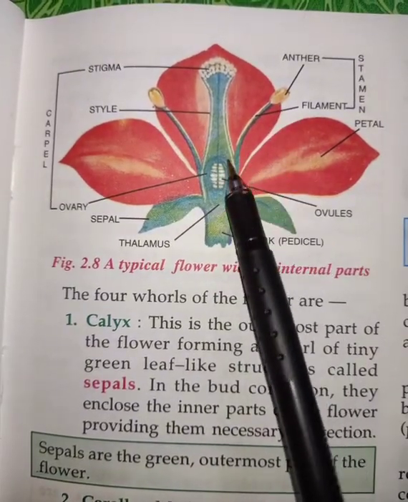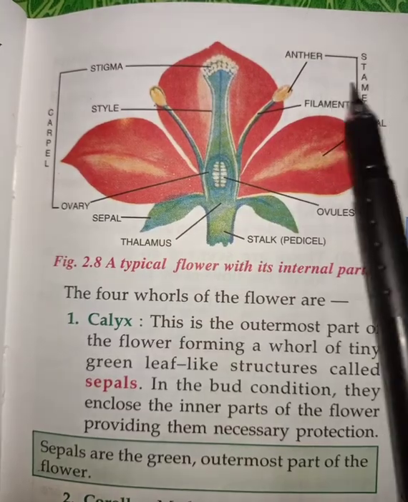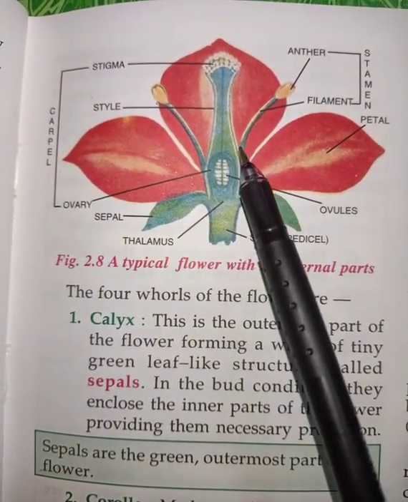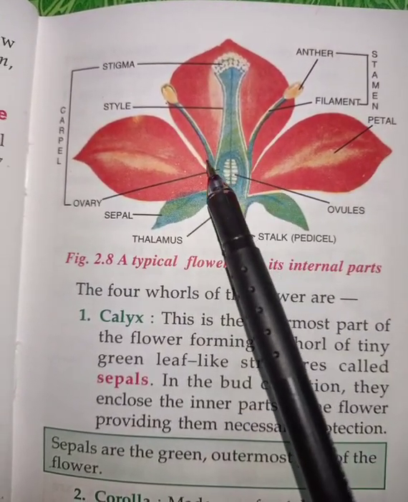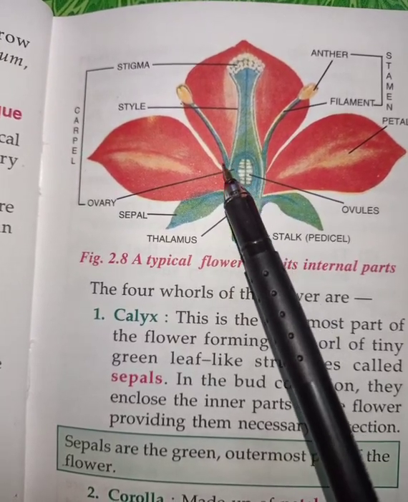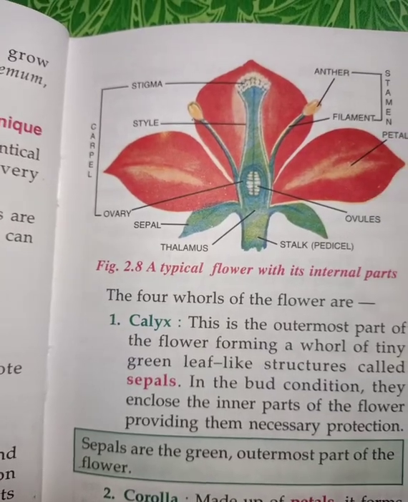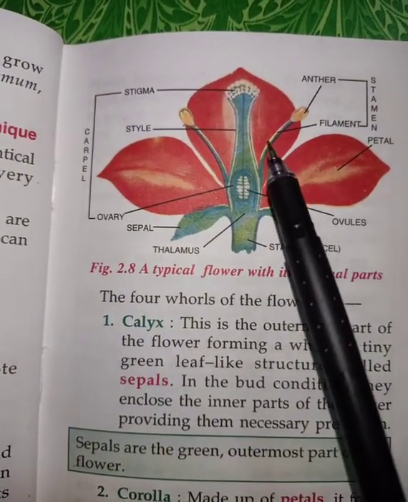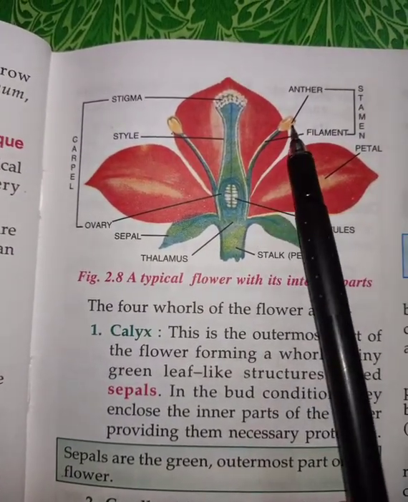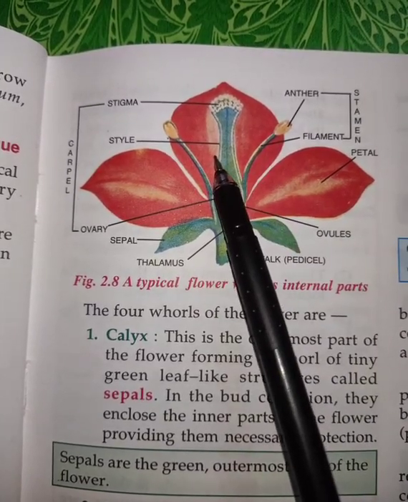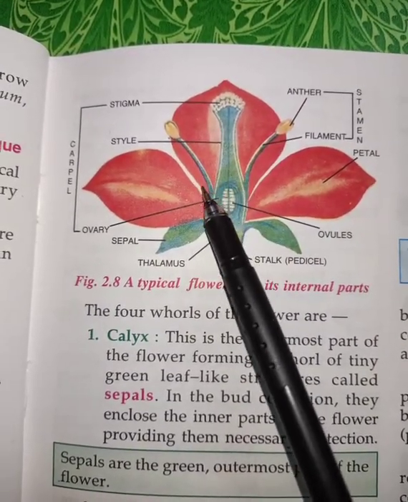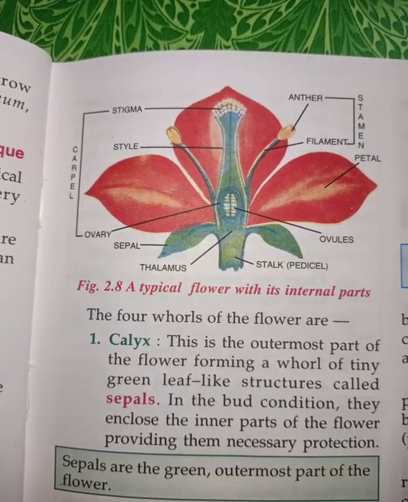The male reproductive part is the stamen. And in flowers where both sex organs, female and male, are present, that type of flower is called a bisexual flower, or also a hermaphrodite flower. If in some plants only the male part is present, or only the female part is present, then the flower is called a unisexual flower.